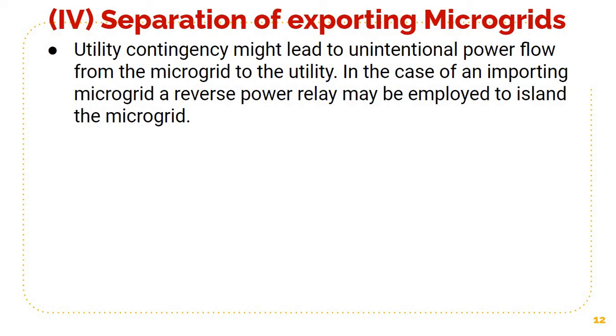Exporting means we are giving power to the grid also, or we have a contract to sell a certain amount of energy, and this energy we have to pump to the grid. Or in short, the generation will exceed the microgrid load requirement.